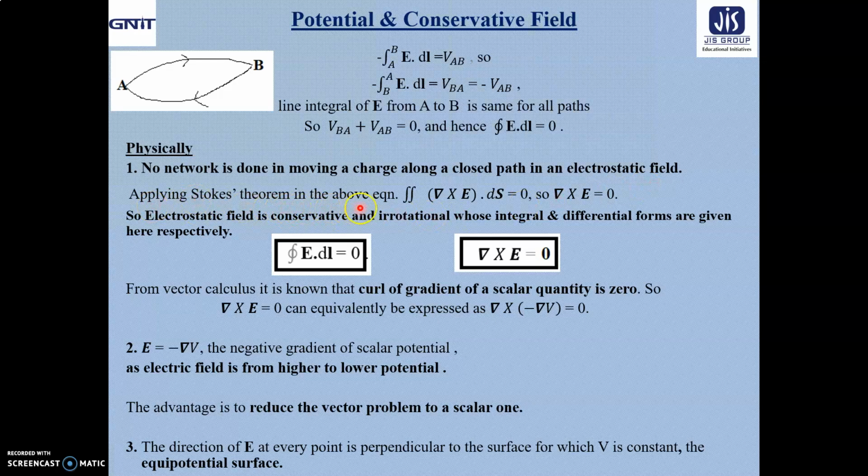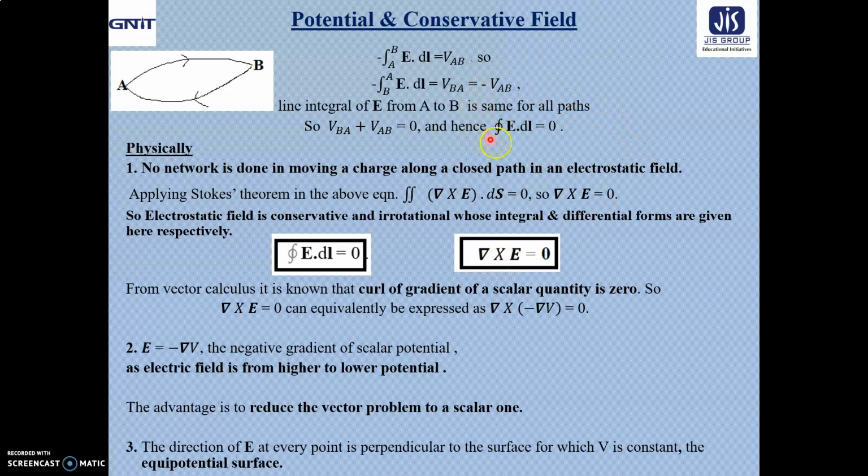Now, applying Stokes' theorem in the above expression, that means E dot dl, what will we get? Del cross E dot ds equal to 0. So, del cross E equal to 0. That means the electrostatic field is conservative and the electrostatic field is irrotational, because curl or rotation is equal to 0. Its integral and differential forms are given here respectively.